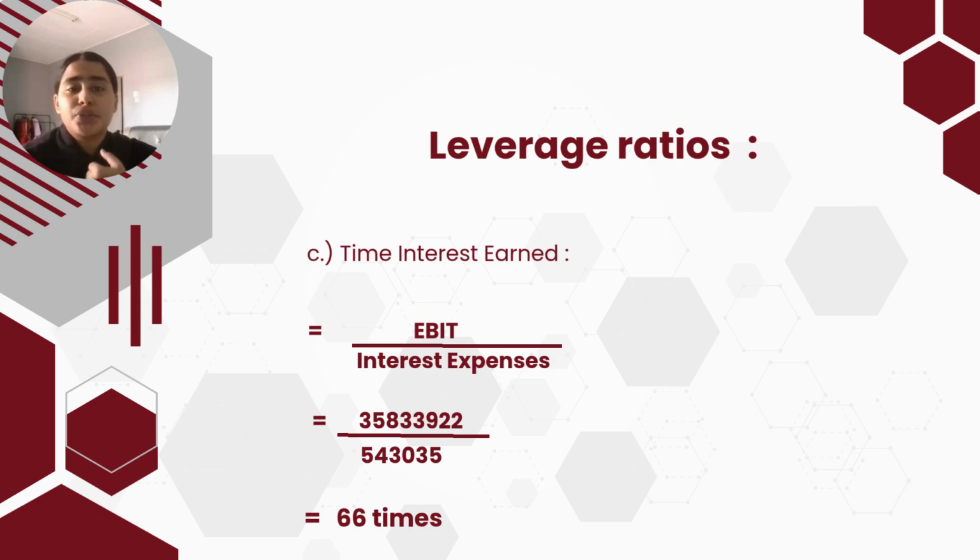A higher ratio indicates better financial stability. For 2025, times interest earned is 66 times, compared to 2024, it's only 8.08 times, which is, 2025 one is much better than 2024.